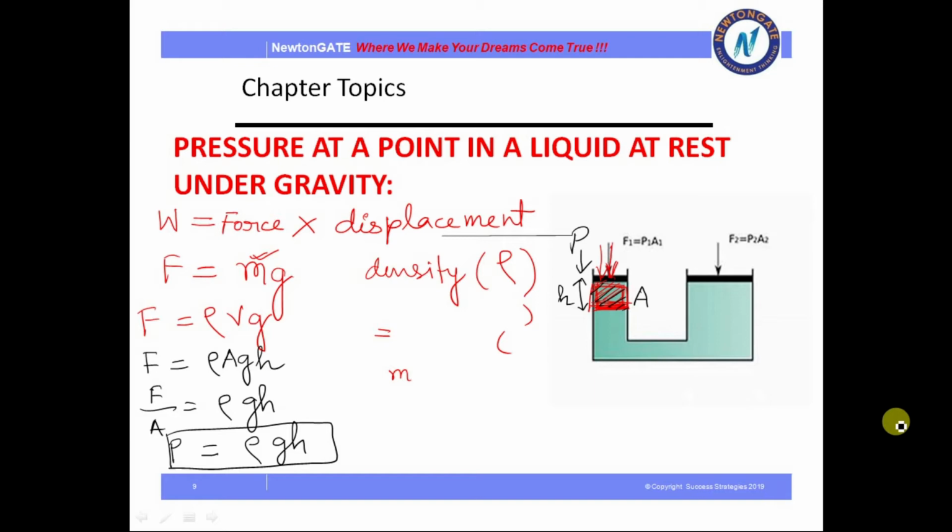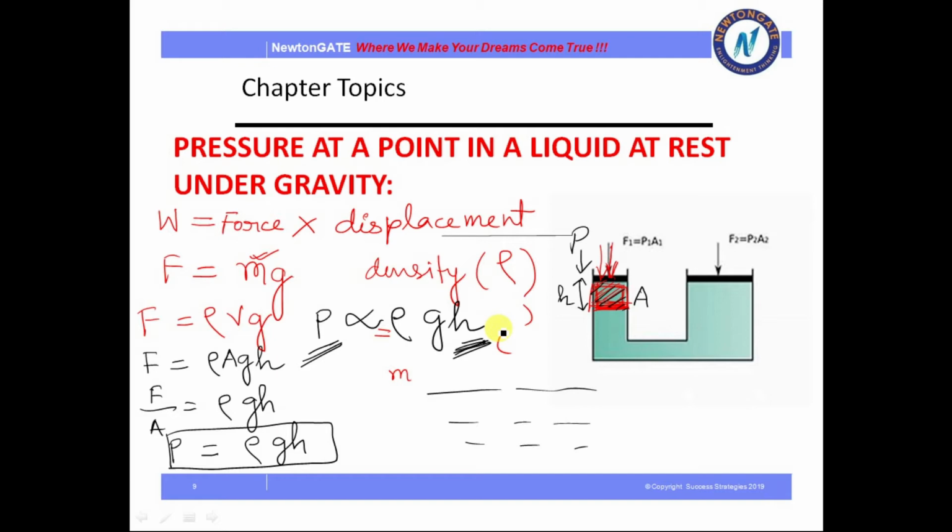Why this advice? Because see, suppose this is water, and I have seen here that pressure is proportional to rho, g and h. So the more the height of the water, the more the pressure.